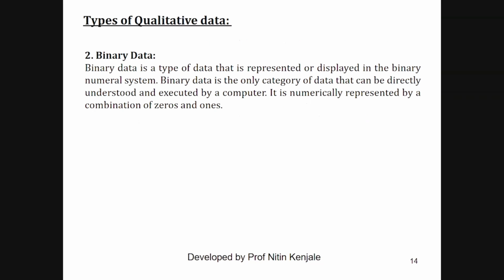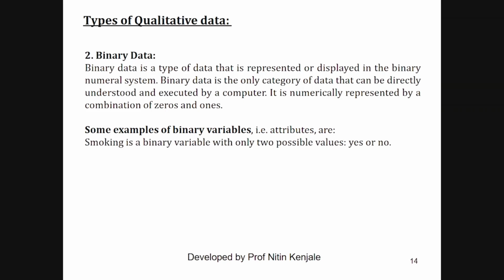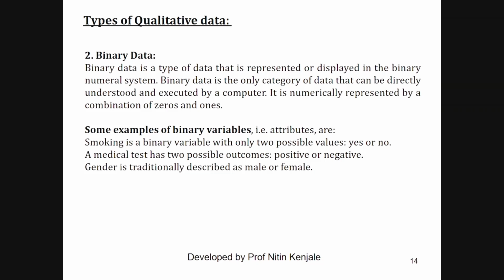Next is binary data. As the name suggests, it is the type of data that is represented or displayed in the binary numeral system. Binary data is the only category of data that can be directly understood and executed by the computer. It is numerically represented by a combination of zeros and ones. Some easy examples of binary variables, that is attributes, are: smoking is a binary variable with only two possible values, either yes or no. A medical test has only two possible outcomes, positive or negative. And gender is traditionally described as male or female.